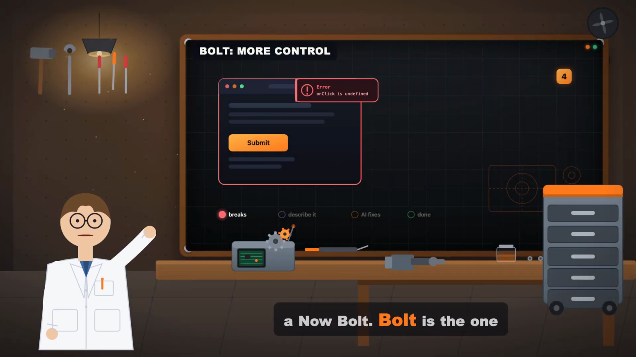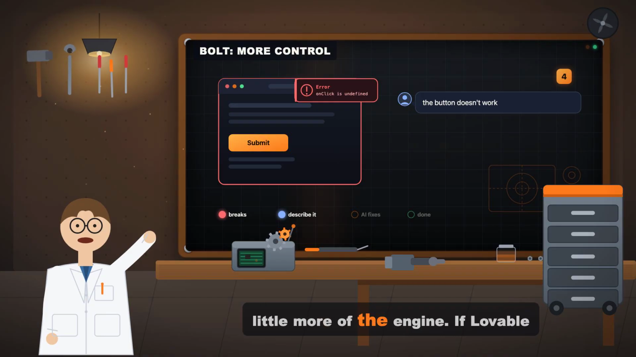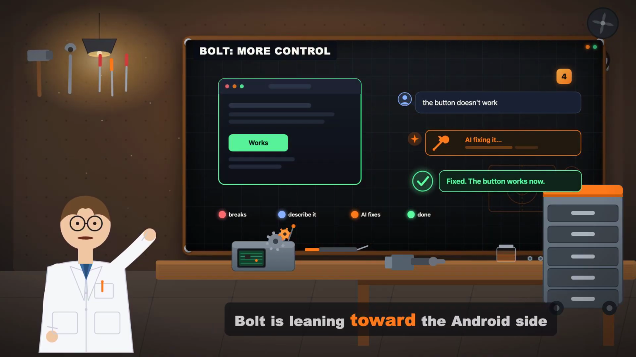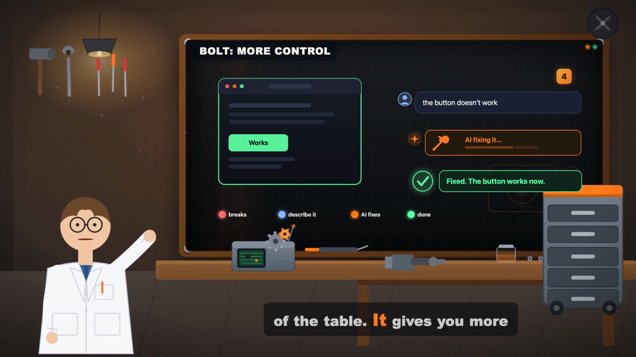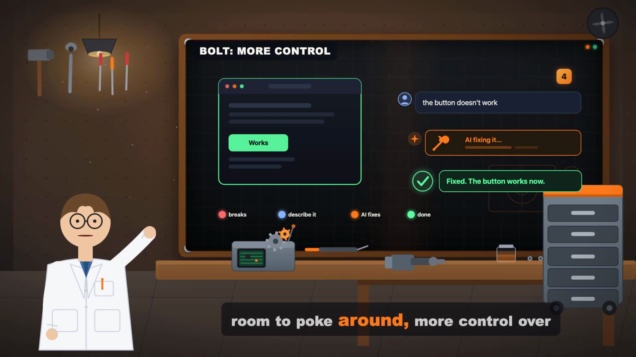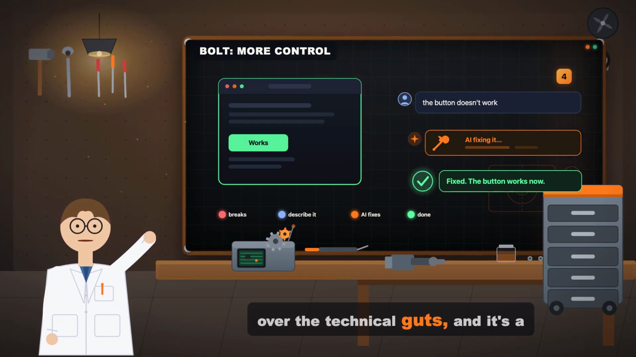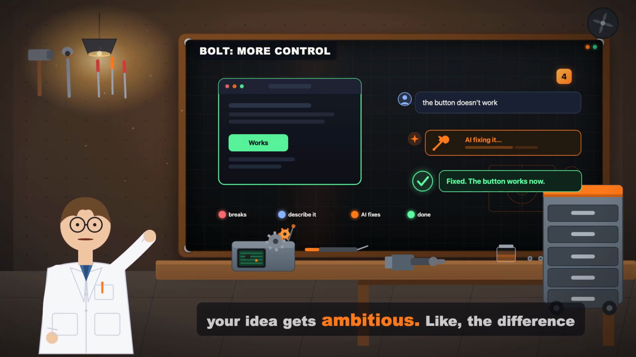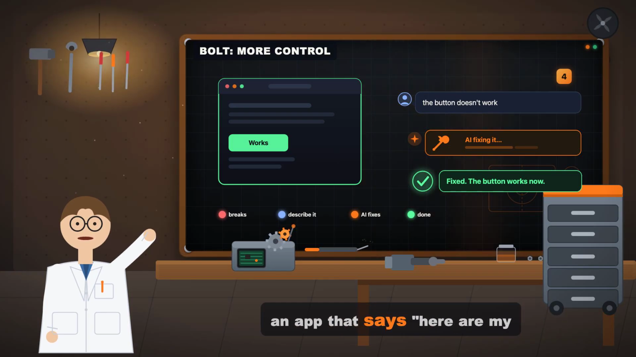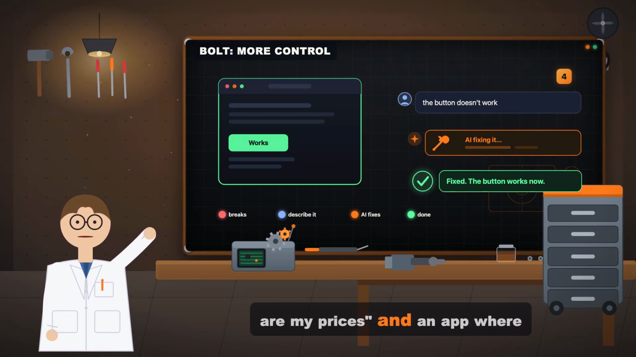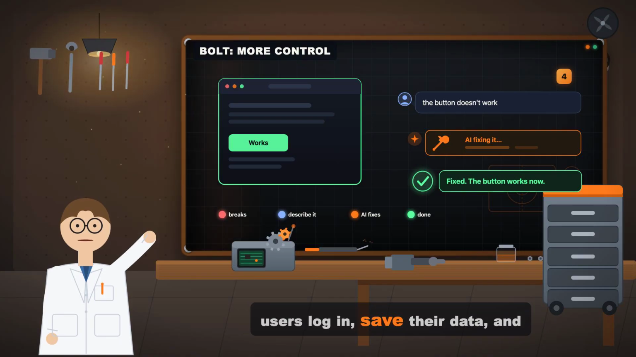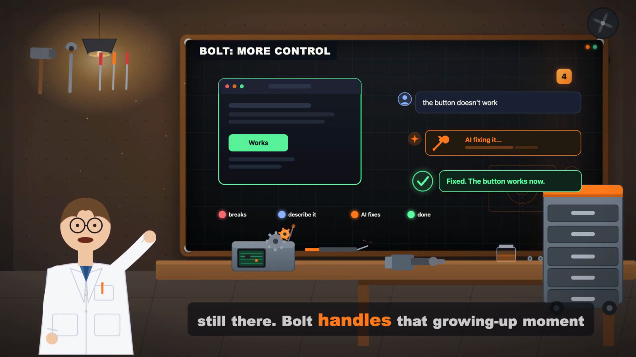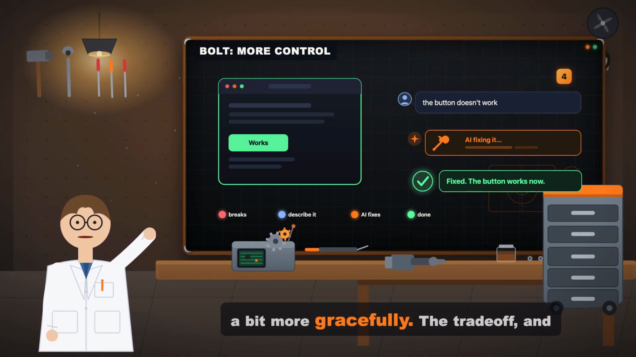And Bolt. Bolt is the one that shows you a little more of the engine. If Lovable is the iPhone, Bolt is leaning toward the Android side of the table. It gives you more room to poke around, more control over the technical guts, and it's a little more comfortable when your idea gets ambitious. Like the difference between an app that says, here are my prices, and an app where users log in, save their data, and come back tomorrow to find it still there. Bolt handles that growing up moment a bit more gracefully.